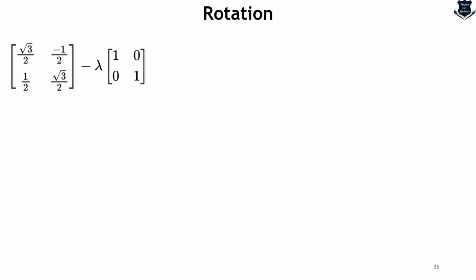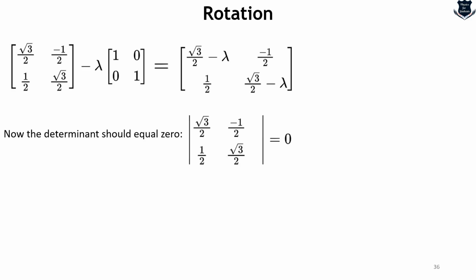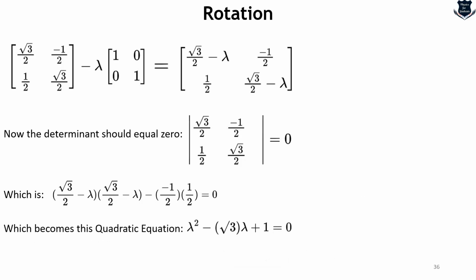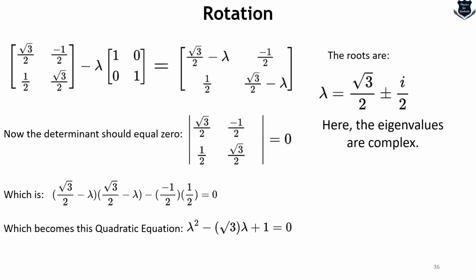So here we again start with this one. What we are doing again is calculating A minus lambda I. So here we get this matrix, and the determinant should be equal to 0. Which gives us an equation like this, and again it will result in a quadratic equation like this. And the roots are complex. The eigenvalues will be complex. Obviously the eigenvalues would be complex.